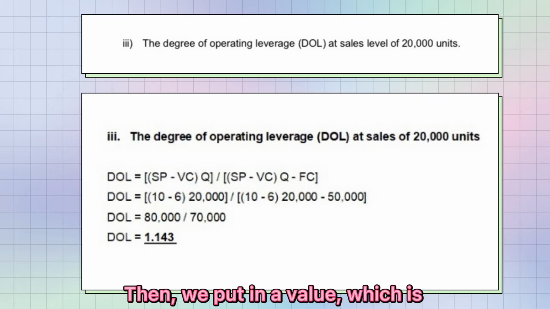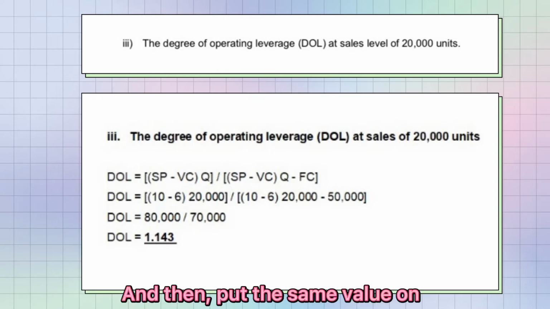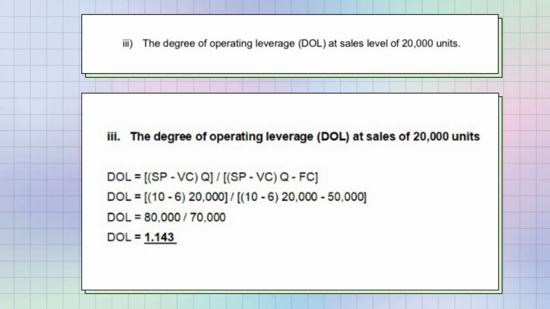Then we put in the values: SP is 10, VC is 6, Q is 20,000 because it is in units, and the value for FC is 50,000.